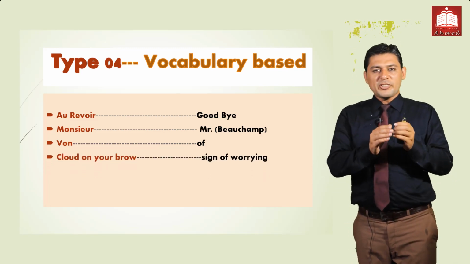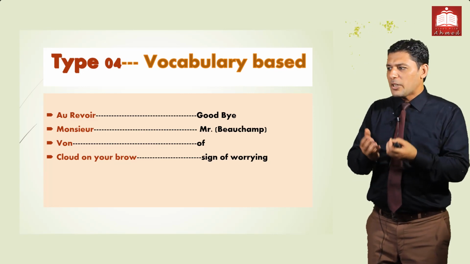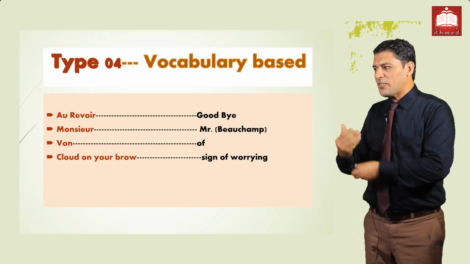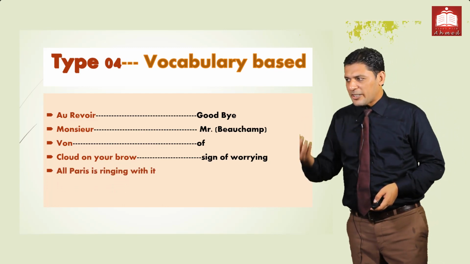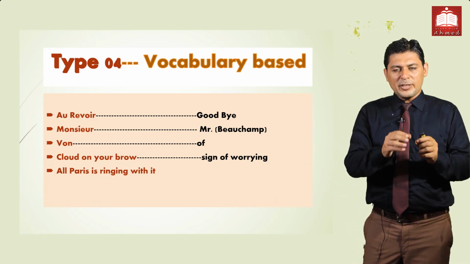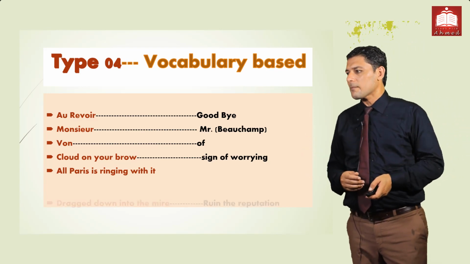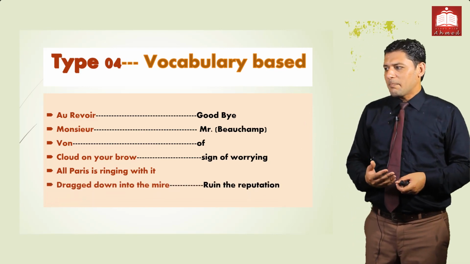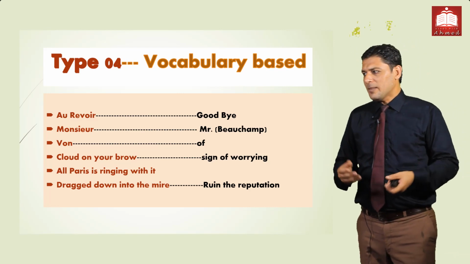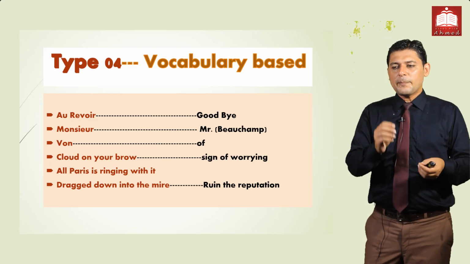Apart from the origin of words, whether taken from Greek, Latin or any other language, we have simple vocabulary or idioms. One idiom and its meaning: it is composed, it is written. The next idiom means the burning issue. If you are discussing current affairs, any topic being discussed all over the place, we use this word. Dressed down into the mire means to decline the reputation or social name or fame. So these are all parts of vocabulary. Maybe you have idioms, collocations, or simple words.